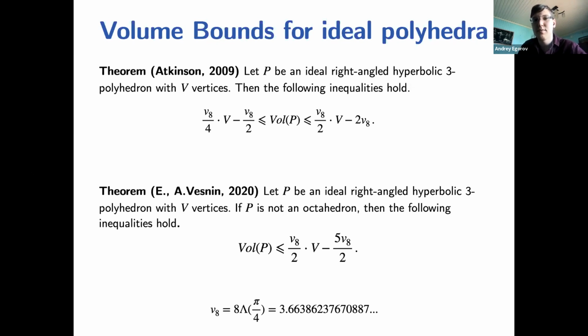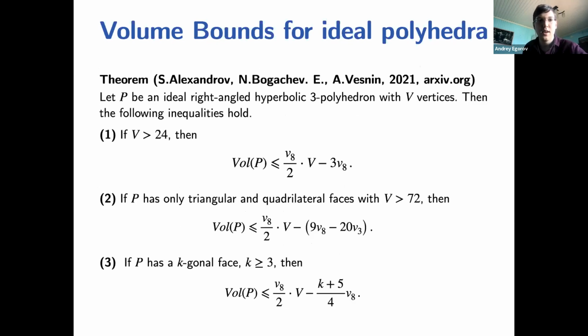It means that if we want to improve this volume bound and keep a bound of this form, then we can't change this coefficient V8 over 2. We can only change the free term. And in 2020, Andrei Egorov and I improved the upper volume bound by making the free term smaller. No, actually larger, much larger, but yeah. And just recently, my colleagues and I improved the upper volume bound again, but only for the case when the number of vertices is larger than 24. This is the first item of this theorem.